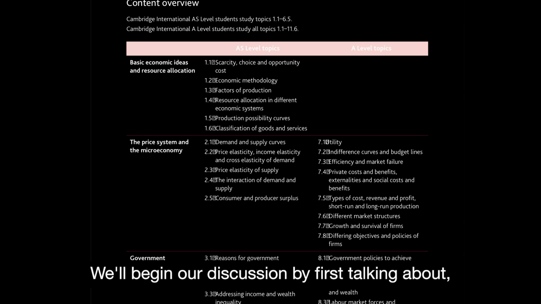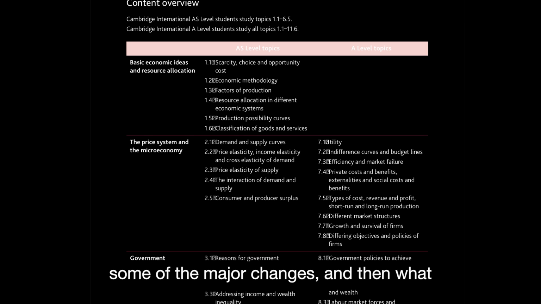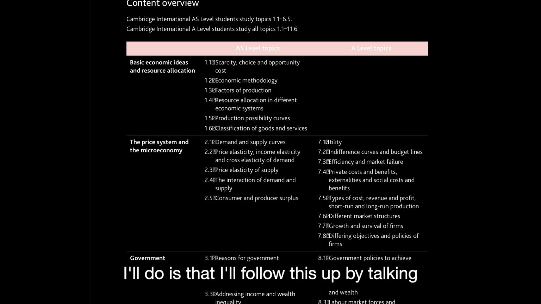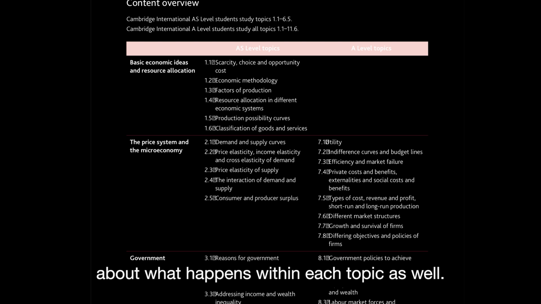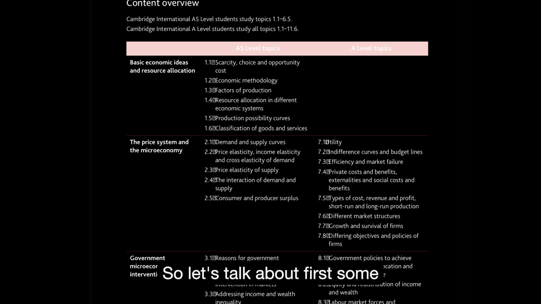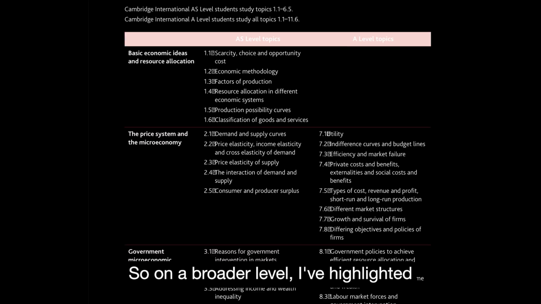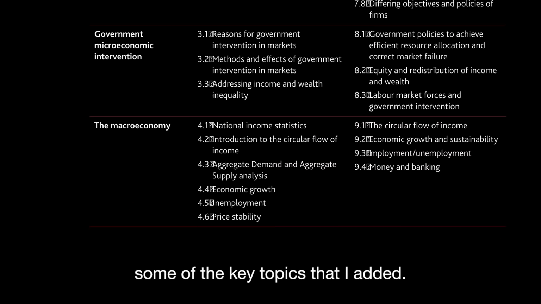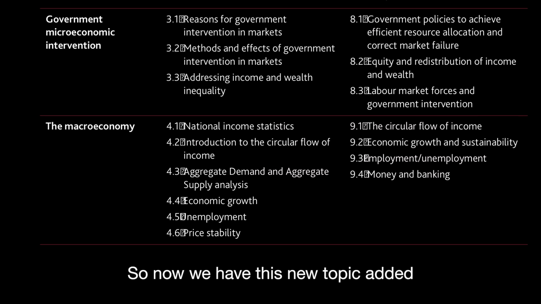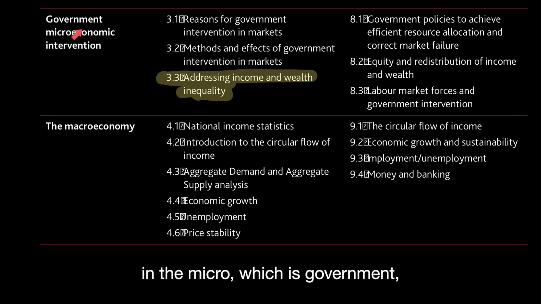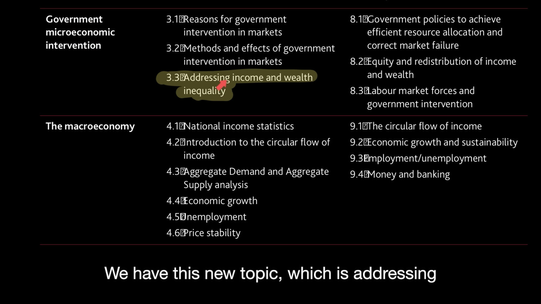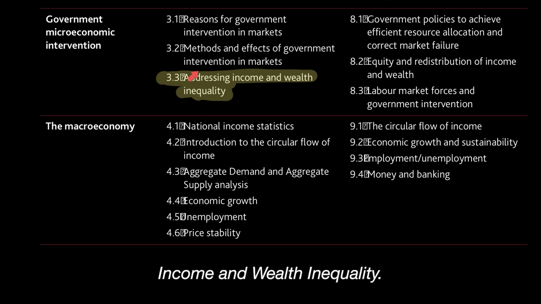We'll begin our discussion by first talking about some of the major changes, and then I'll follow this up by talking about what happens within each topic as well. So let's talk about first some major additions and then talk about what happens within these additions. On a broader level, I've highlighted some of the key topics that were added. So now we have this new topic added in the micro, which is government microeconomic intervention. We have this new topic which is addressing income and wealth inequality.